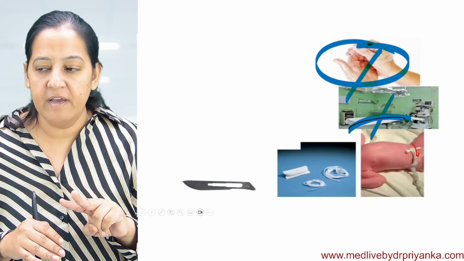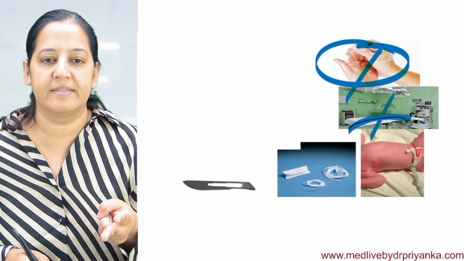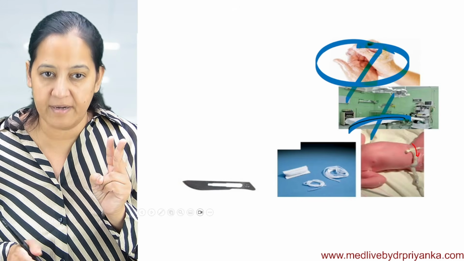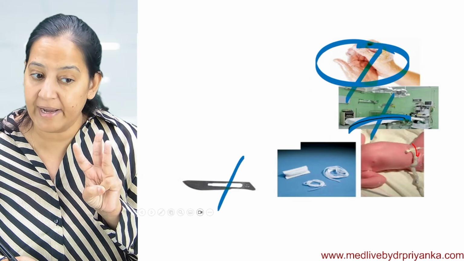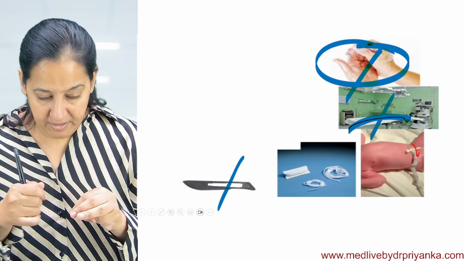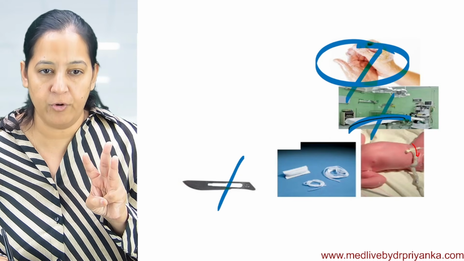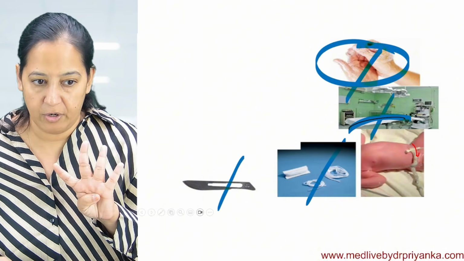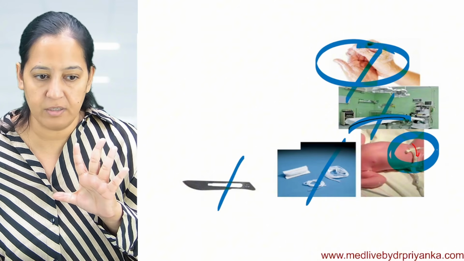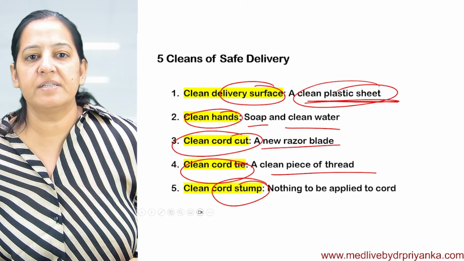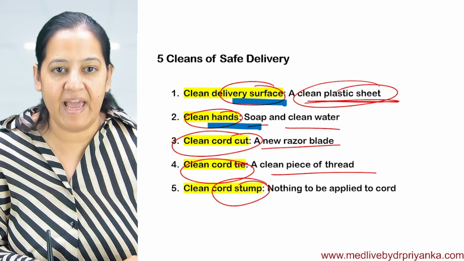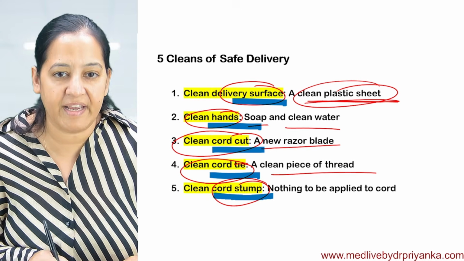Once delivery is done, whether normal or cesarean section, the cord between the baby and mother has to be cut with a new sterile razor blade. I will make sure of that. And I will tie the stump of the baby with a clean thread. And nothing has to be applied on the umbilical cord. So these are the 5 cleans: clean surface, clean hand, clean cut, clean tie, clean stump.